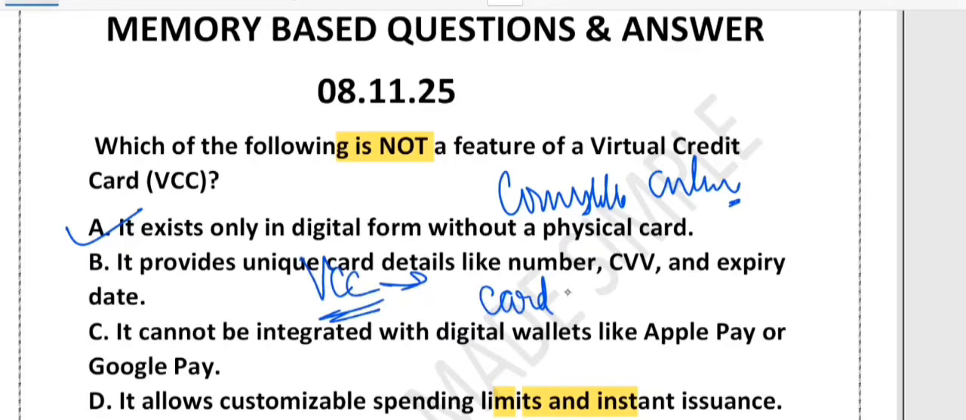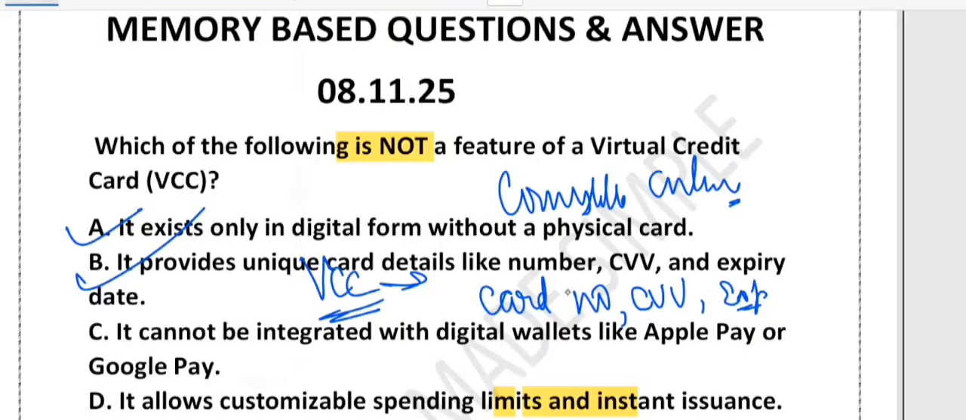Every VCC has its card number. Every VCC has its CVV. Every VCC has its expiry date, just like a normal card, but only for online use. So it is also correct. What about option C? It says that it cannot be integrated with digital wallet. See, this is not true. And that is why it is the correct answer for this question.